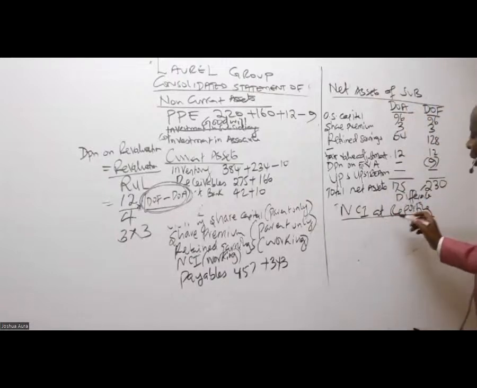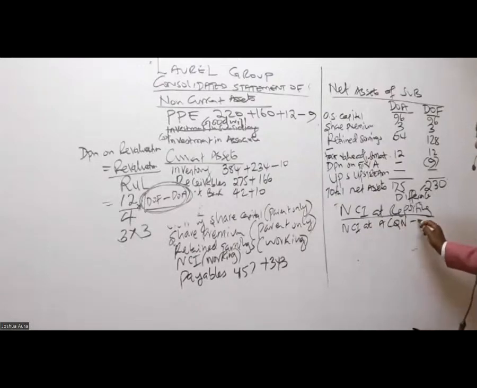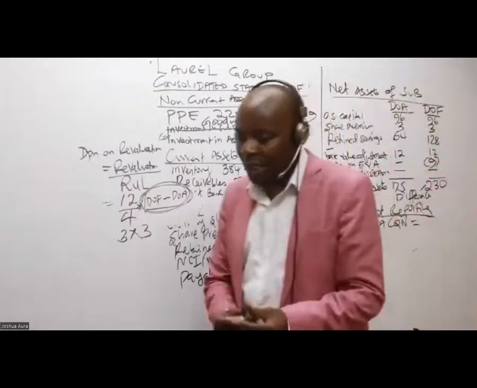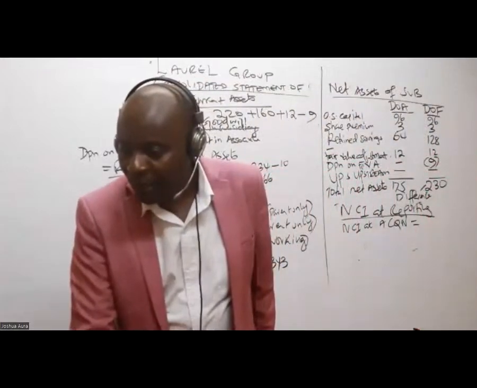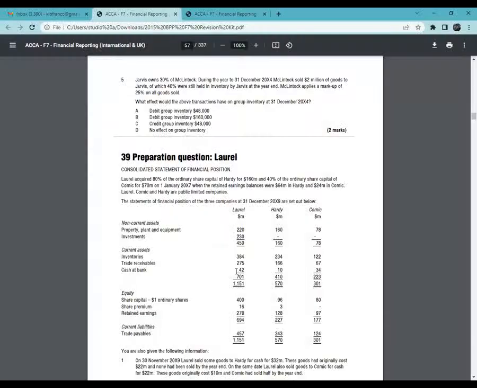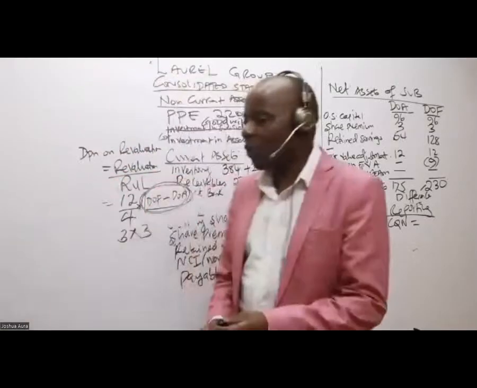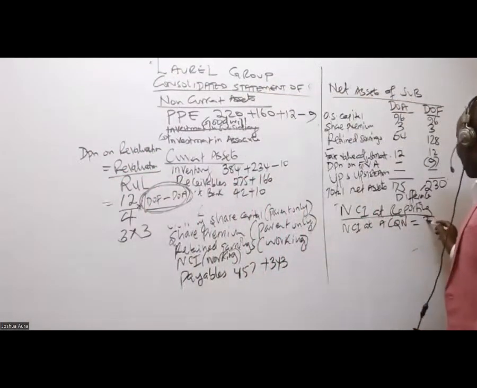So then NCI at reporting will be equal to NCI at acquisition. Is there anybody who is able to see NCI at acquisition? Yes, they have told us. The group policy is to measure non-controlling interest at acquisition at fair value. The fair value of NCI in Hardy is 39 million. So NCI at acquisition is 39.